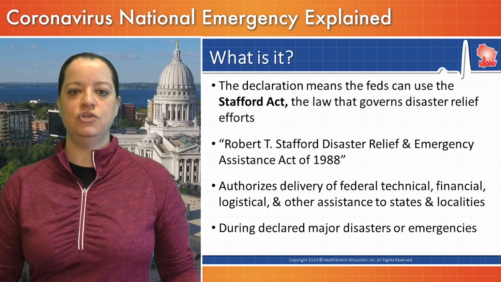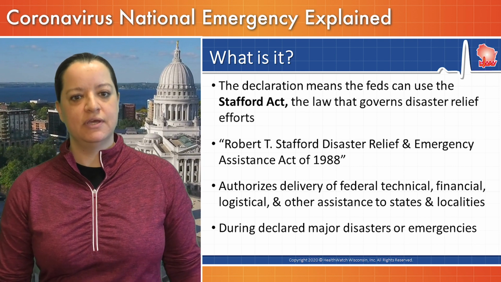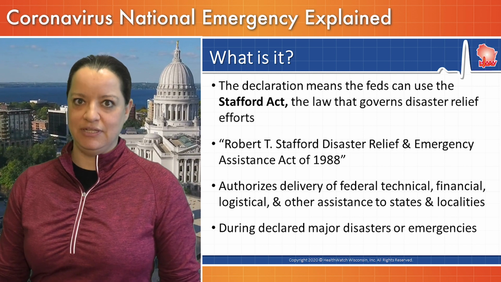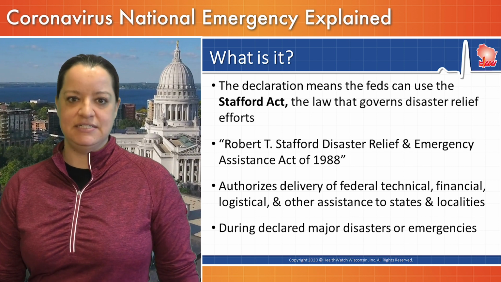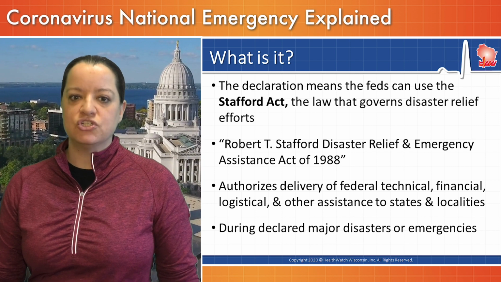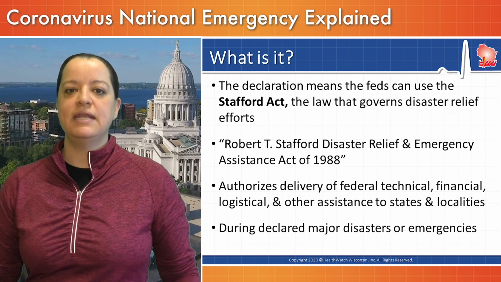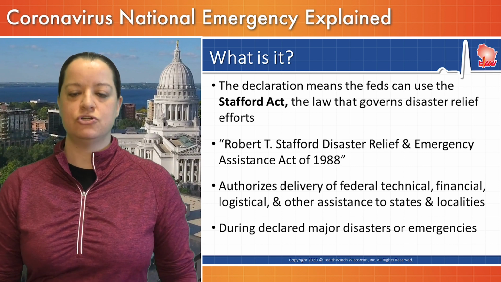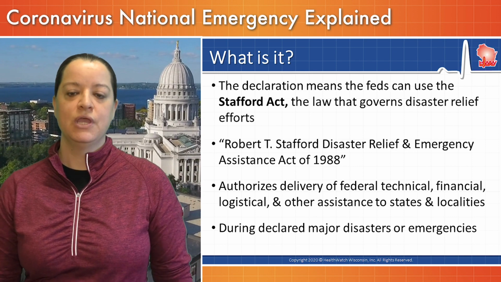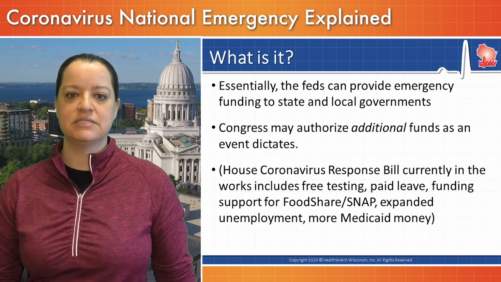This means the feds can use the Stafford Act. This is a law that governs disaster relief efforts. It's technically called, and here's the long title, the Robert T. Stafford Disaster Relief and Emergency Assistance Act of 1988. It authorizes the delivery of federal technical, financial, logistical, and other assistance to states and localities. And this only can happen when it's a declared major disaster or a declared national emergency, and that's what we have here. So in short, it just means the feds can provide emergency funding to states and local governments.